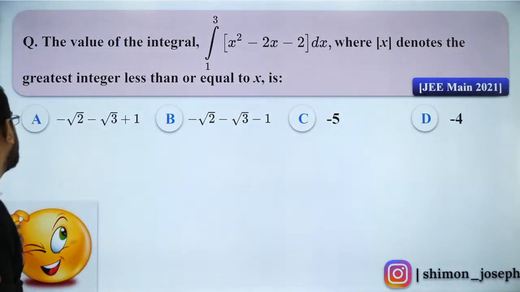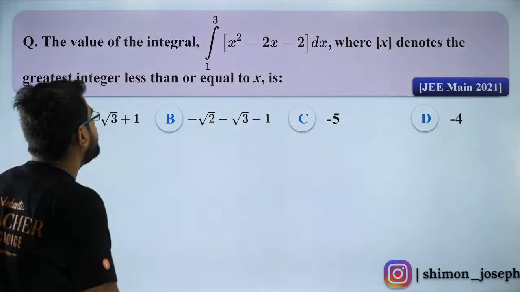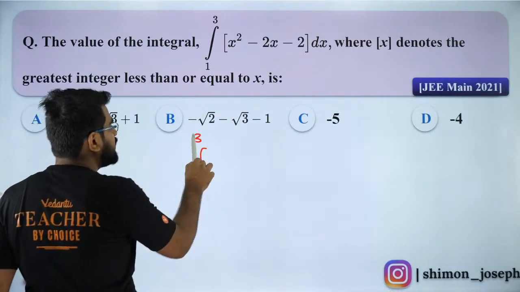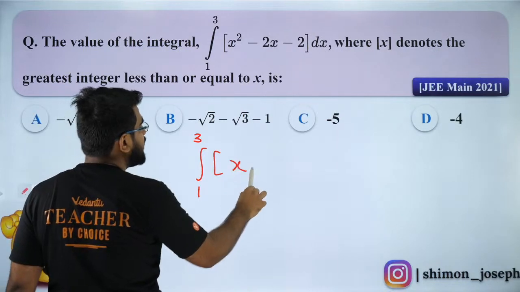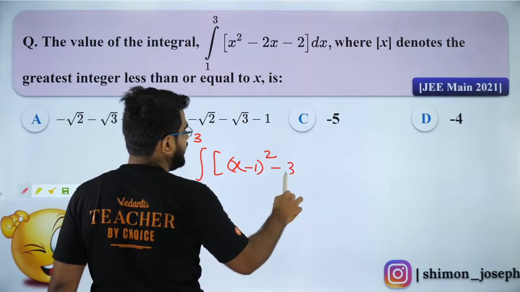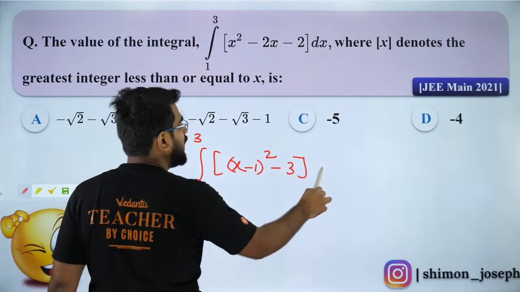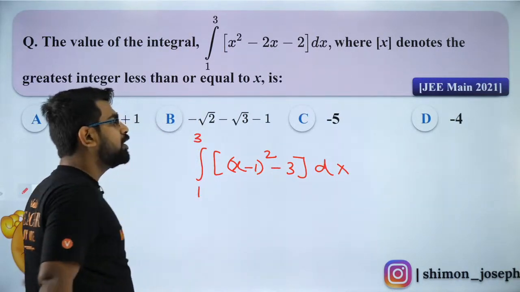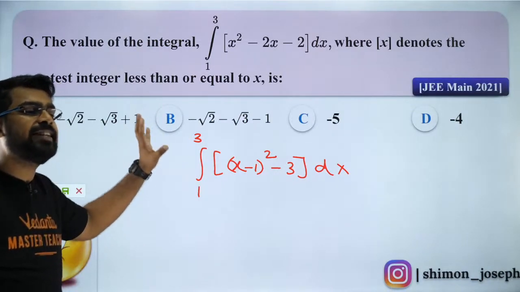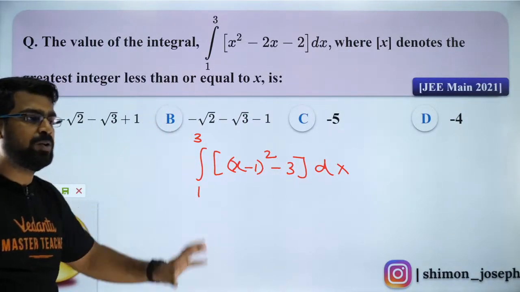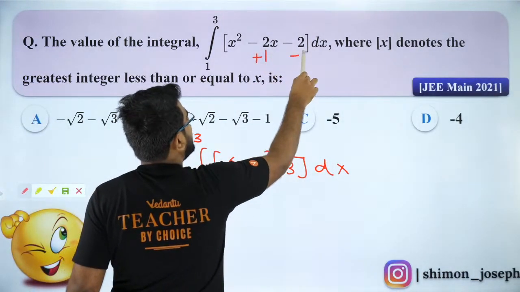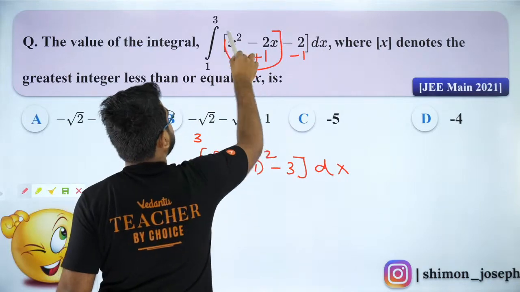Now, let's try to solve this question. I want to help everybody out, so listen carefully. First of all, I will write this as GIF of, can I write this as x minus 1 whole square minus 3? Can I write it like that, my dear children? Everybody, do you agree with me on that? Please let me know. Basically what I did was, I added 1, I subtracted 1, and I completed this square.